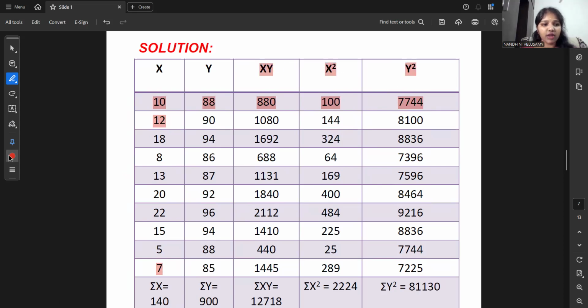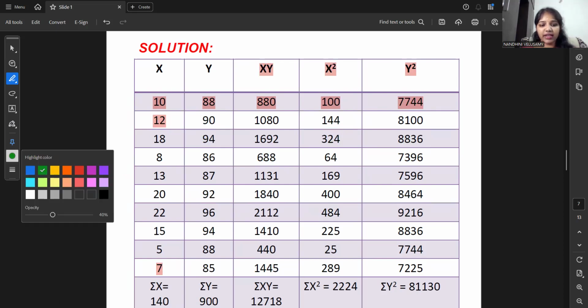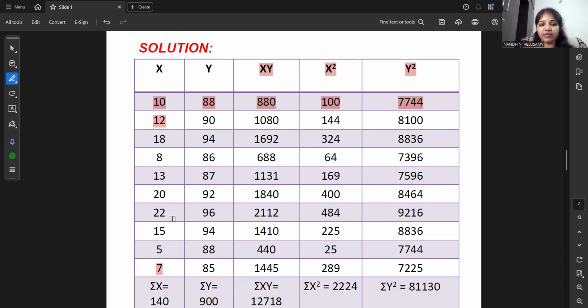At last, what we have to do is add the remaining things. We have to add the x terms, that is 10 plus 12 plus 18 plus 8 plus 13 plus 20 plus 22 plus 15 plus 5 plus 7. So our answer is 140. Like this you have to add all these terms: y terms, then xy terms, then x square terms, then y square terms. We will get the values. Summation y is 900, summation xy is some value, summation x square is 2224, and summation y square is 81,130.